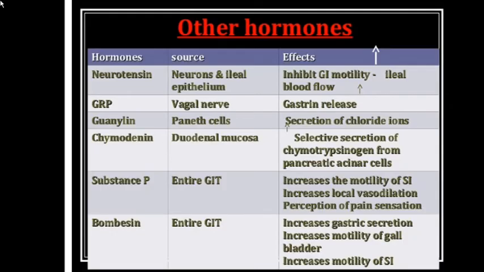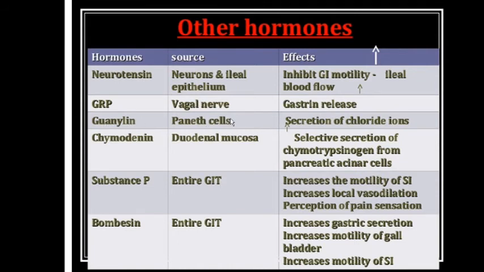Now coming to the other hormones. Neurotensin, source neurons and ileal epithelium. Effects: inhibits the gastric motility and increases the ileal blood flow, because it is present in neurons and ileal epithelium. GRP, gastrin releasing peptide, vagal nerve stimulation, effect on gastrin release.